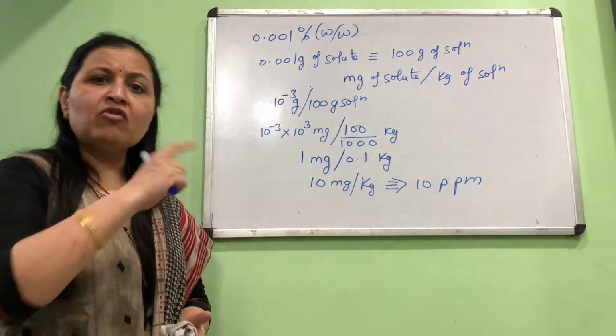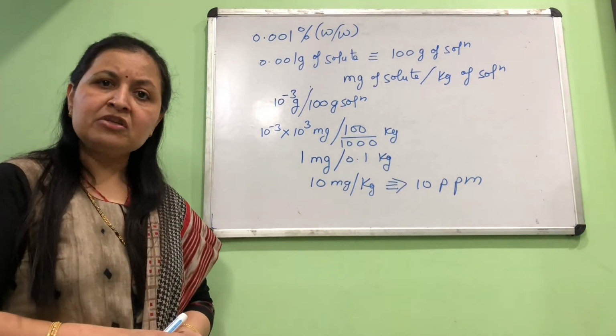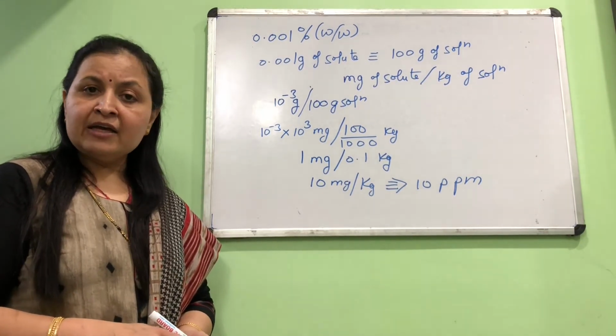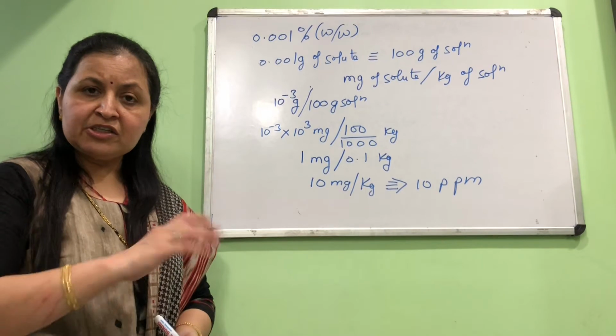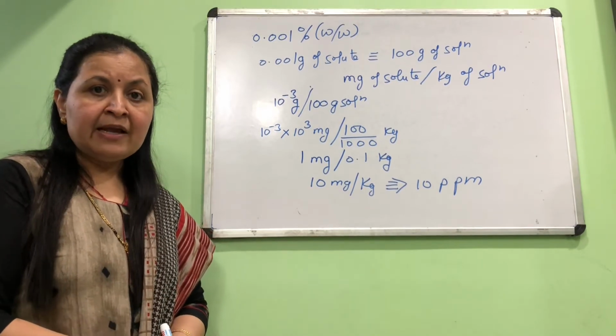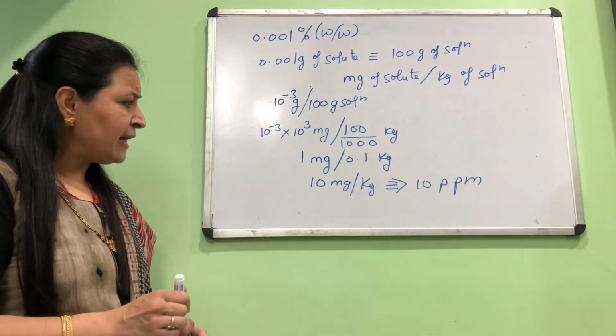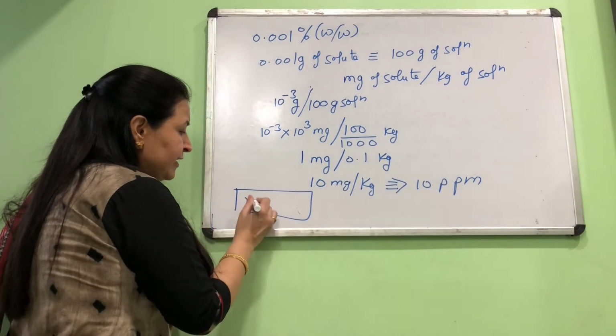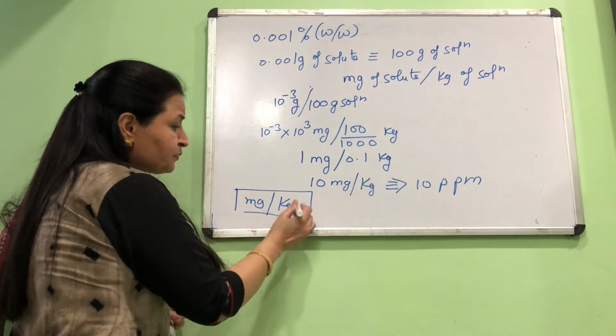It can be used for volume to volume and weight to volume relation also. We'll see later when we do some of the other ways of expressing concentration. We'll pick up this parts per million again. In short, parts per million means what? I can tell you in short. As we said, it is milligram per kg.